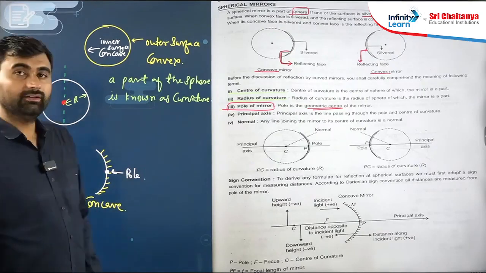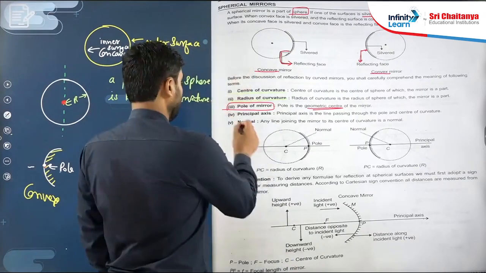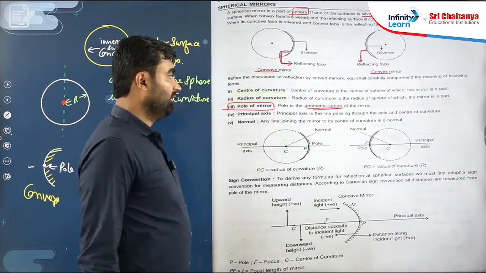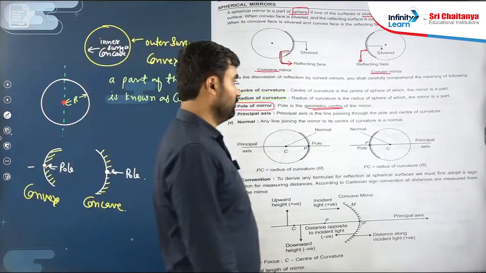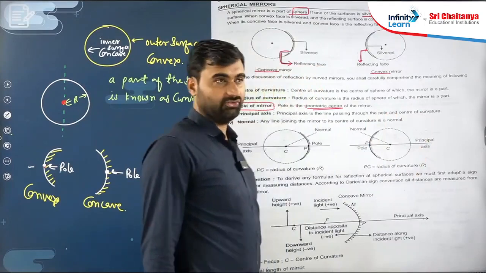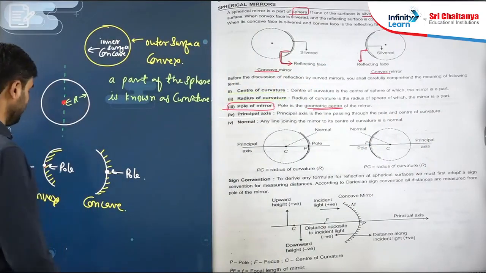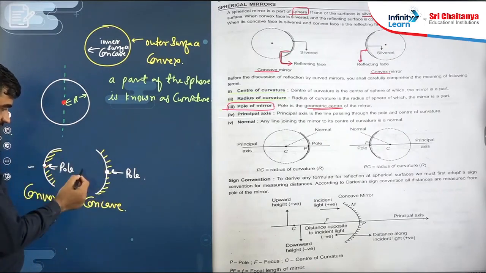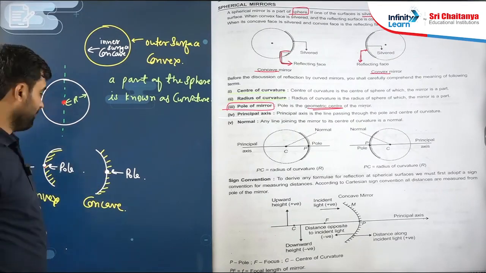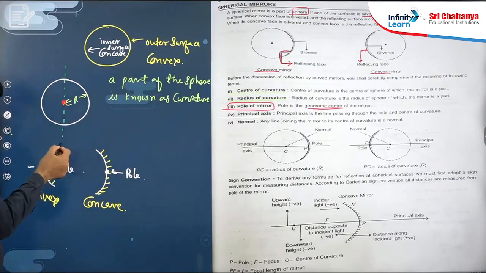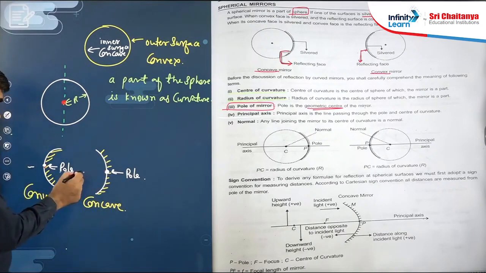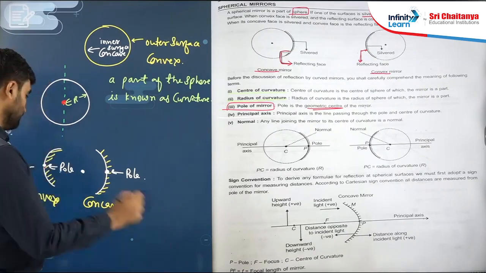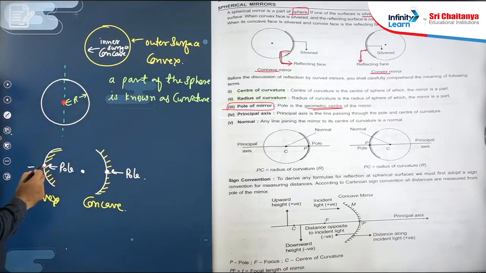Okay, now the principal axis. What is the principal axis? The principal axis is the line passing through the pole and the center of curvature. Tell me where the center of this curvature is. You can say, sir, the center of this curvature will be this side. Agree or not? Because this curvature is the part of this sphere, right? So its center will be this side. So this is the center, and this curvature's center is also this side, because this curvature is the part of this sphere.